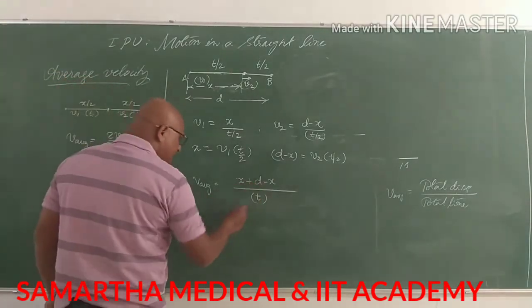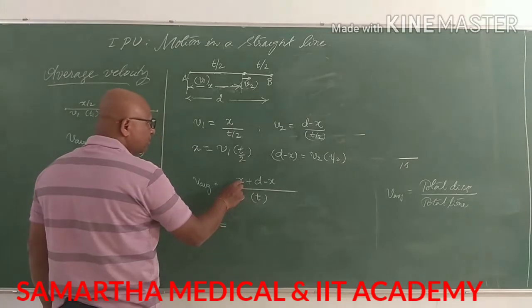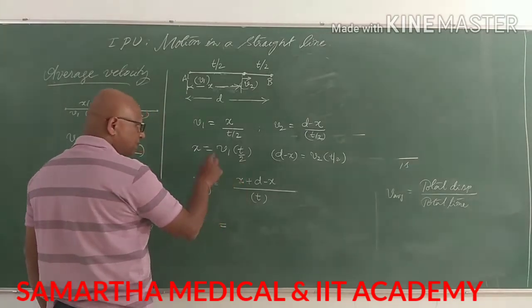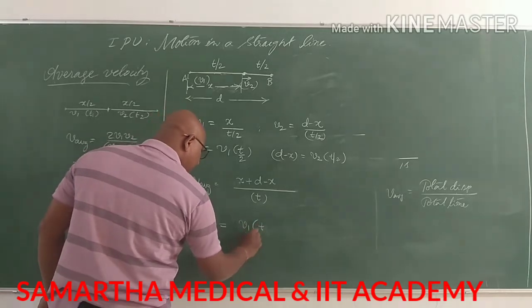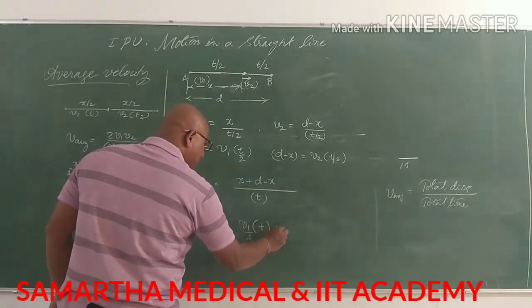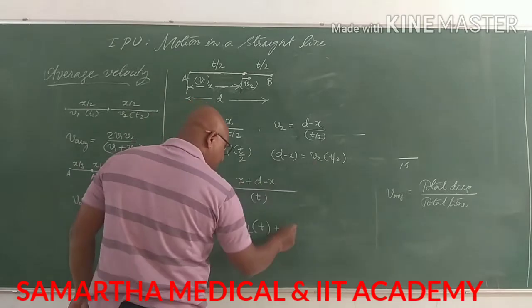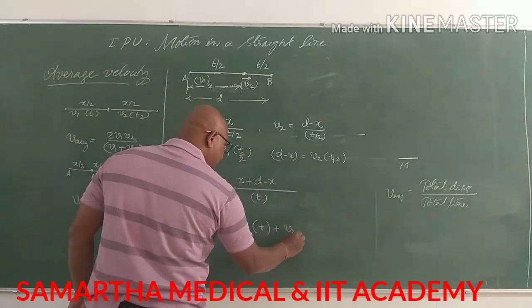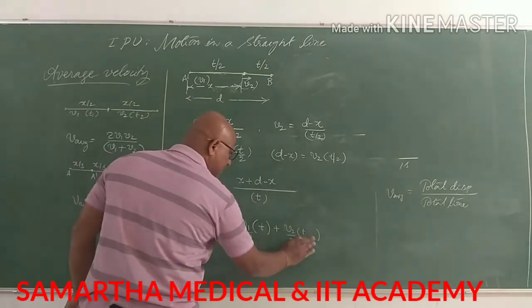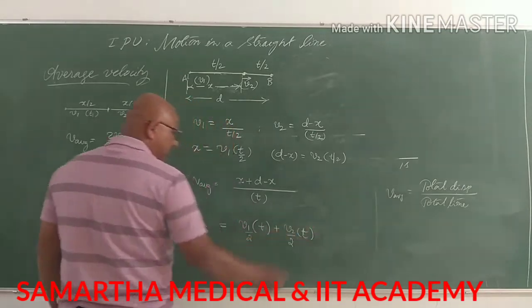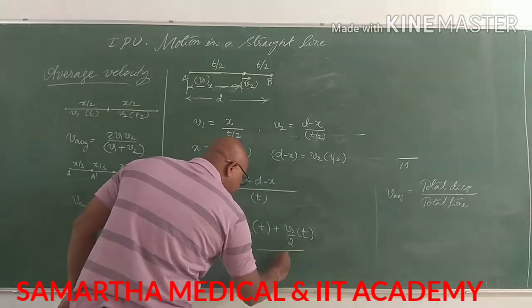But here we will not cancel it. We will write what is to be written in the place of x. In the place of x, we will write v1 into t by 2, plus v2 into t by 2, so the whole is divided by t.